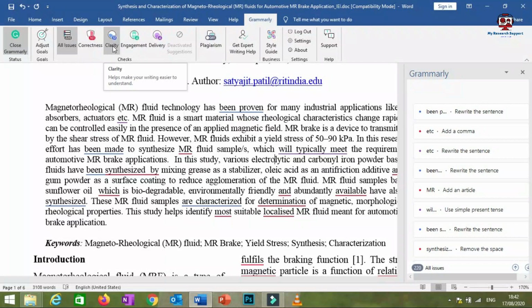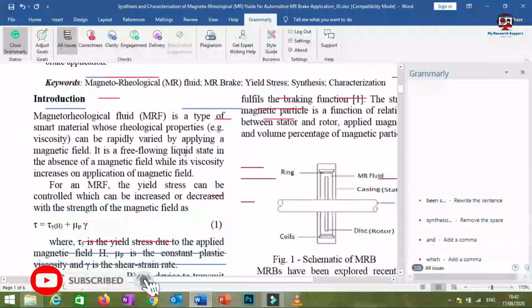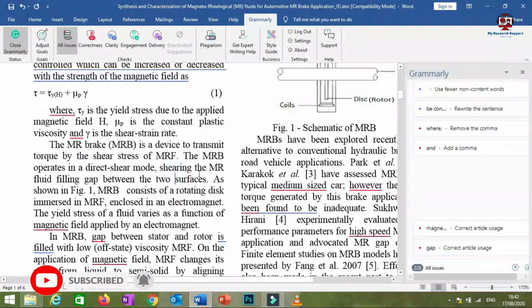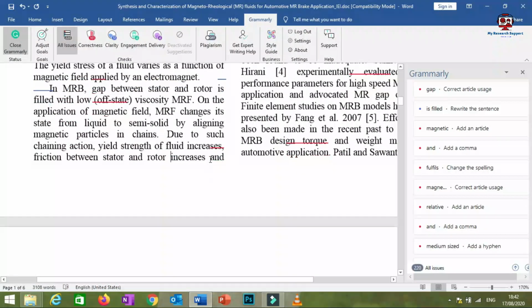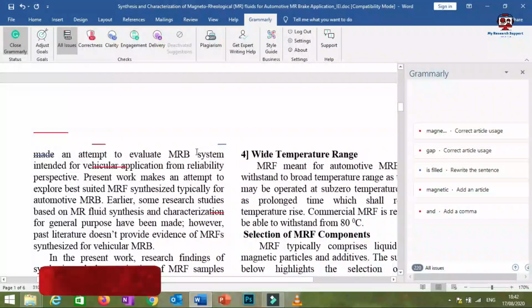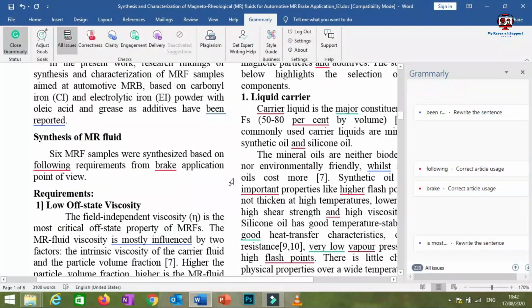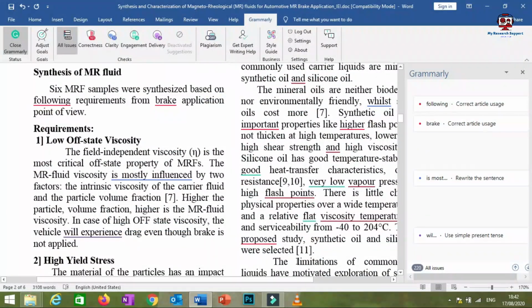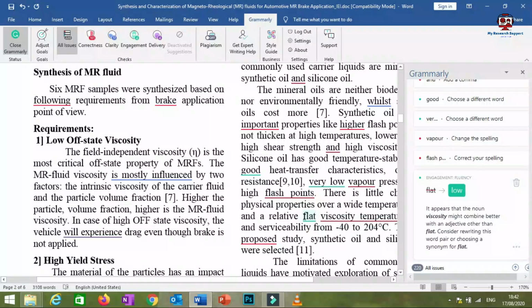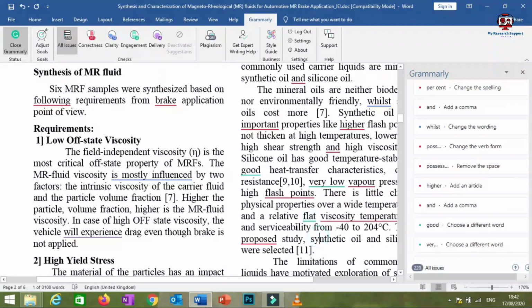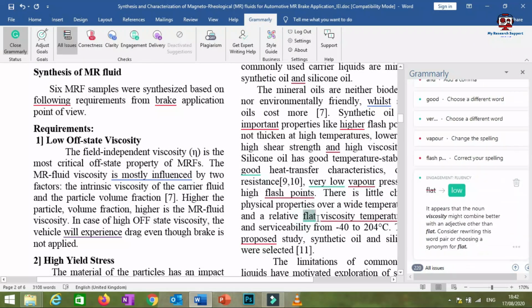So that is clarity. Then the third part is engagement. Engagement is indicated with the green line. So you have to search for green lines. Somewhere we may find words highlighted with green lines. See, here you will be able to see flat. Observe this word flat. This word is indicated with the green underline. So, relatively flat viscosity.